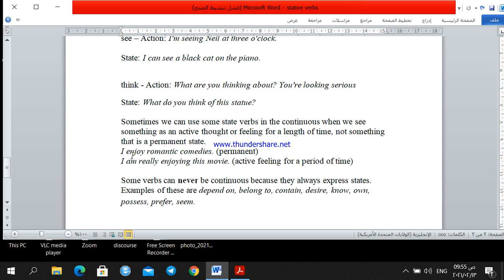There are exceptions. We've talked about those verbs that could be used either with the present simple or the present continuous, like the verb think or fit. So here you have to pay attention to the meaning.